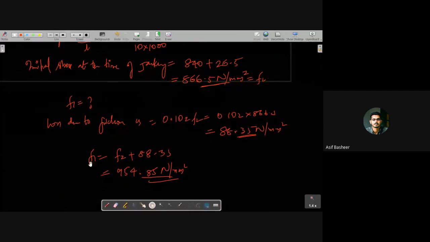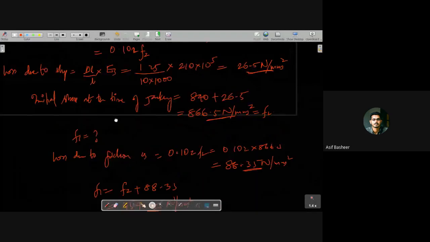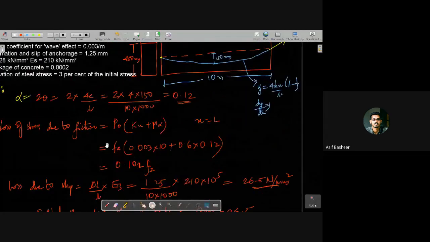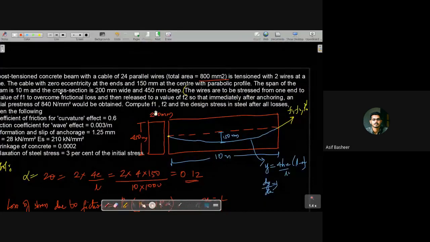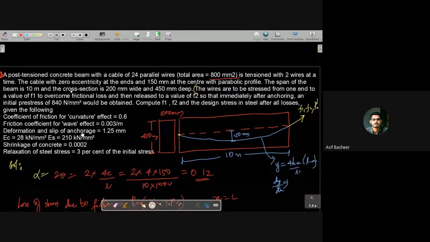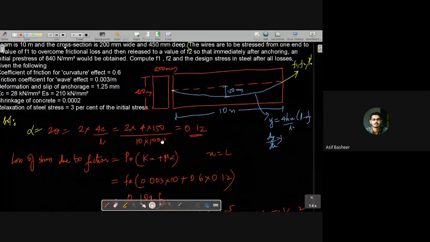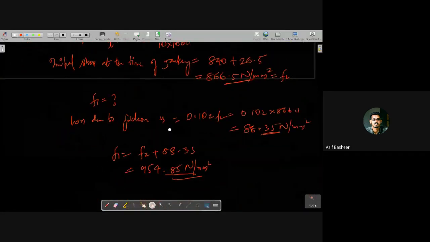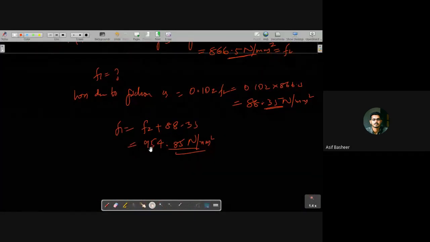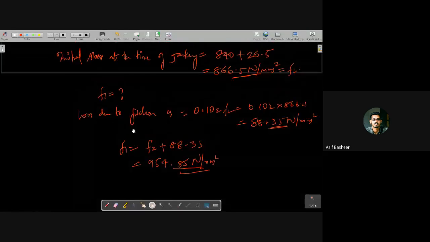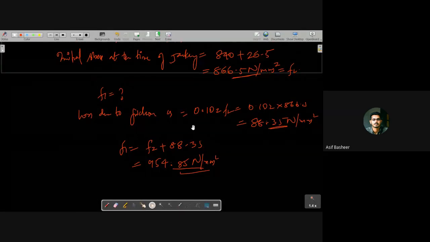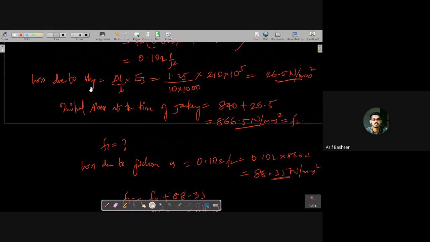Okay, so this is the value for F1 and F2. If it hadn't asked to compute the value for F1 and F2, there is no need of that. But it is asked to compute the value for F1 and F2. Now you can start with the design stresses in steel and after the losses. Now you can start with the total loss calculation. That is, you got the loss due to friction, you got the loss due to slip.